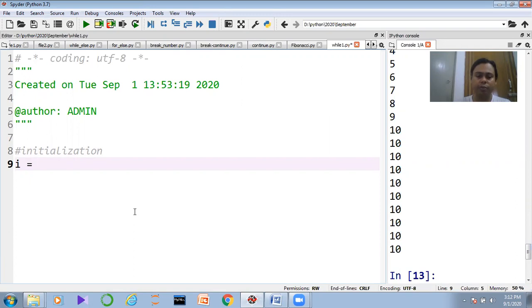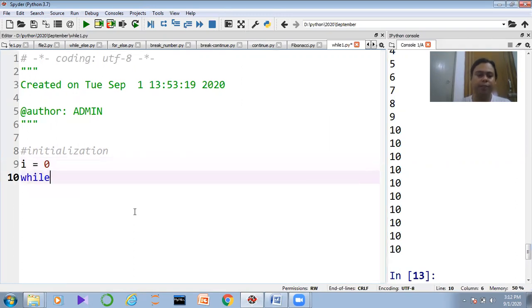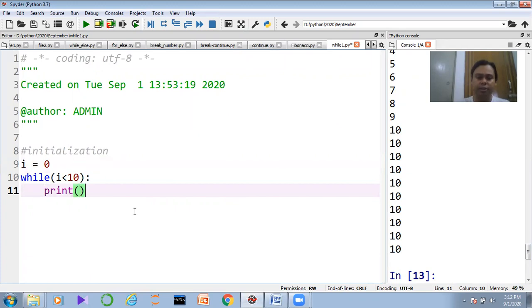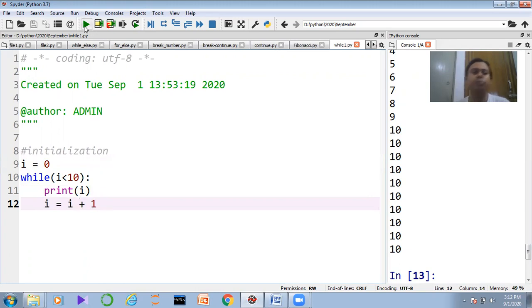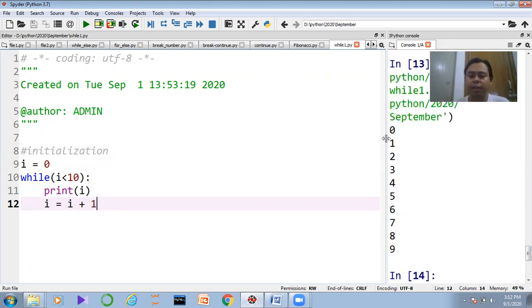Suppose i equals 0. Here I provide a condition, i less than 10. Then I provide print i. Then I have to provide here i equals i plus 1, and let me execute the code. So here I get 0 to 9. What is the reason behind it? What is the mystery behind it?